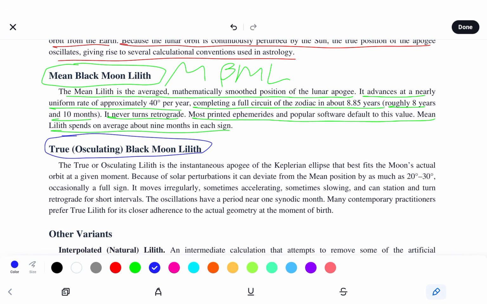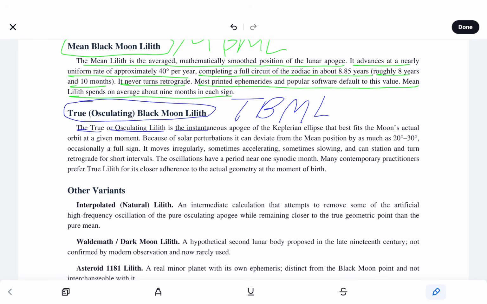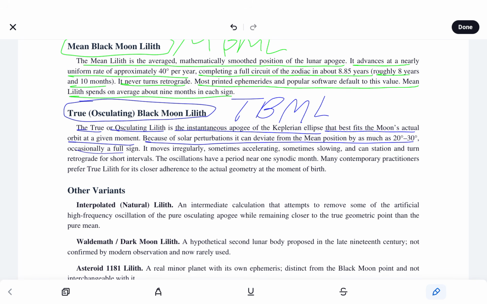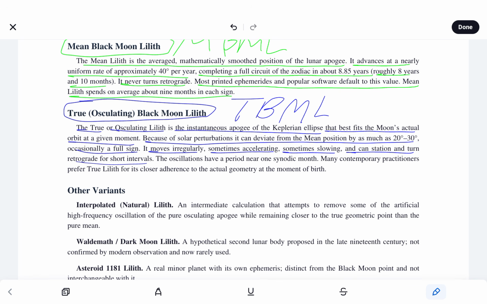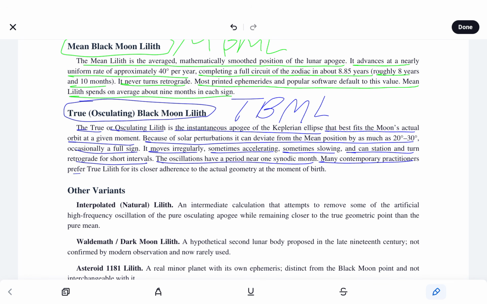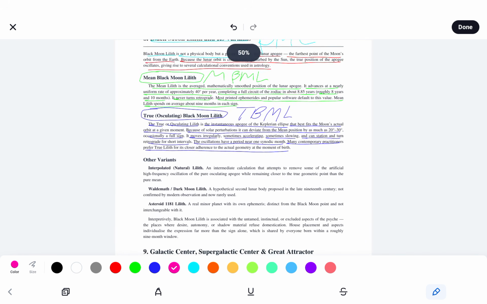True osculating Black Moon Lilith. So the true, or osculating Lilith, is the instantaneous apogee of the Keplerian ellipse that best fits the moon's actual orbit at a given moment. Because of solar perturbations, it can deviate from the mean position by as much as 20 to 30 degrees, occasionally a full sign. It moves irregularly, sometimes accelerating, sometimes slowing, and can station and turn retrograde for shorter intervals. The oscillations have a period near one synodic month. Many contemporary practitioners prefer true Lilith for its closer adherence to the actual geometry at the moment of birth.